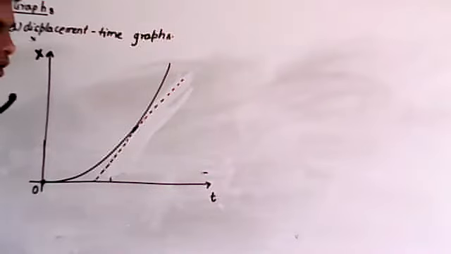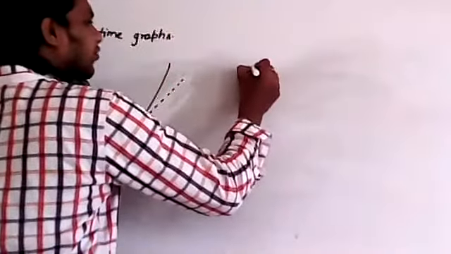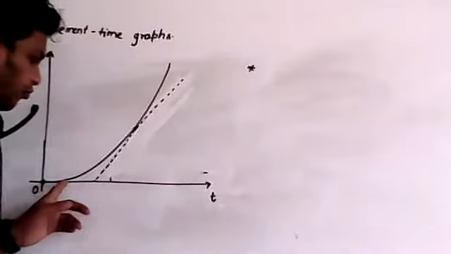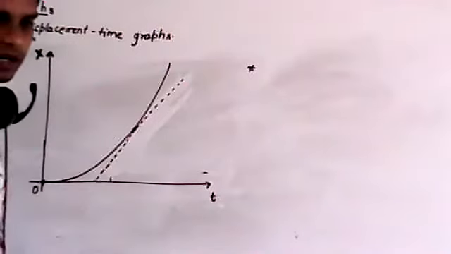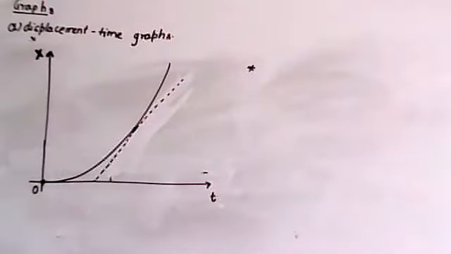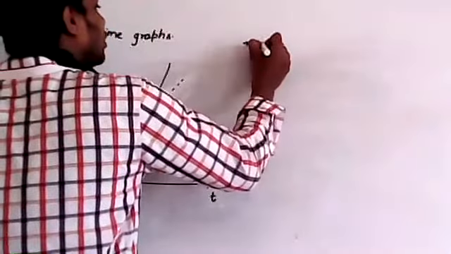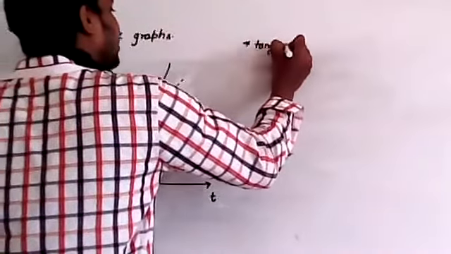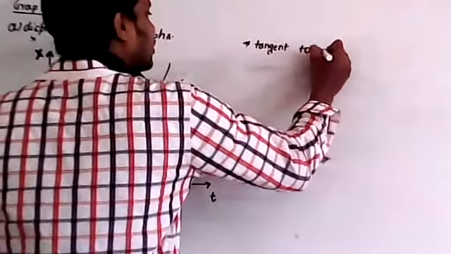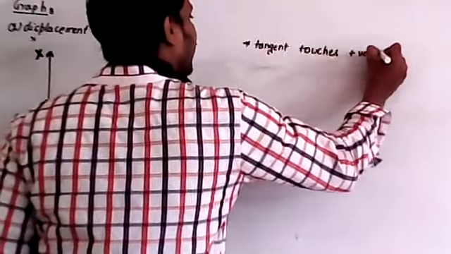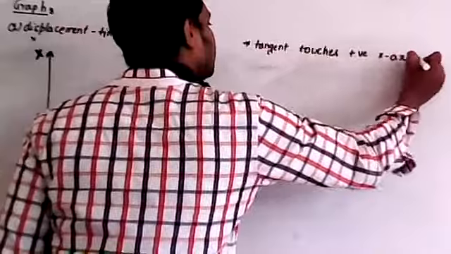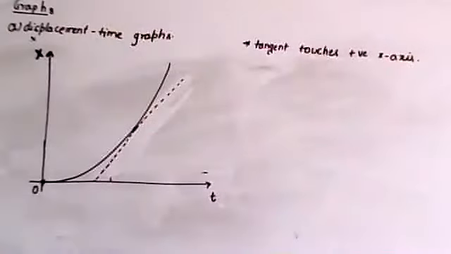Now remember, from this graph you can say that velocity is increasing. Why? Because the tangent drawn to this graph cuts the positive x-axis. Here the tangent touches the positive x-axis.